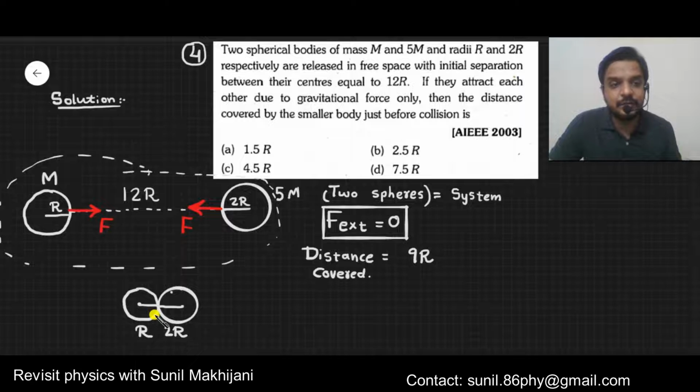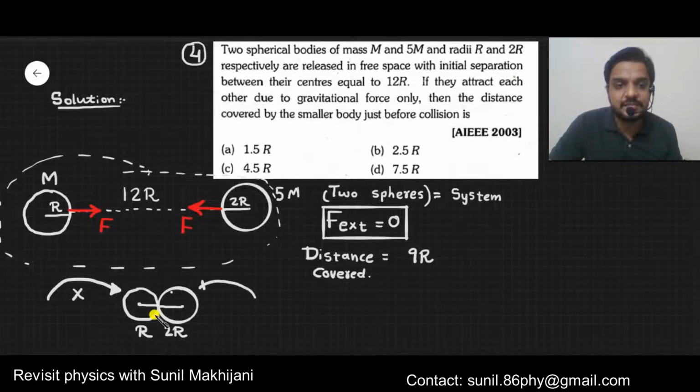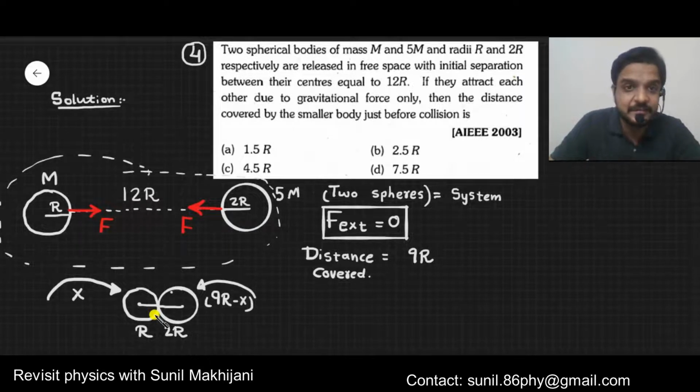Out of that, we want to find out how much distance the smaller body has covered. Let's say the smaller body has covered the displacement x. So obviously the larger sphere has covered the displacement 9r minus x. Try to understand this. Before they collide, the smaller sphere has covered the distance x, so the larger sphere has covered the distance 9r minus x.